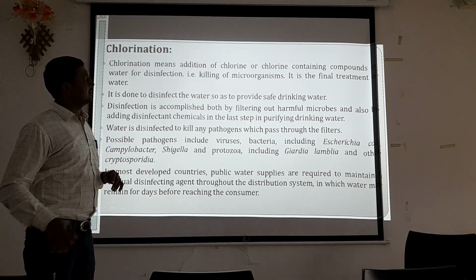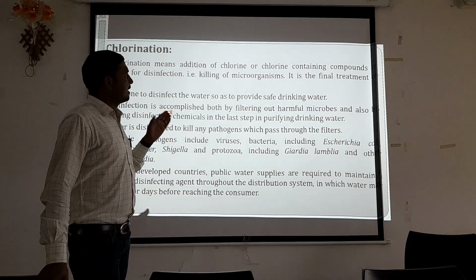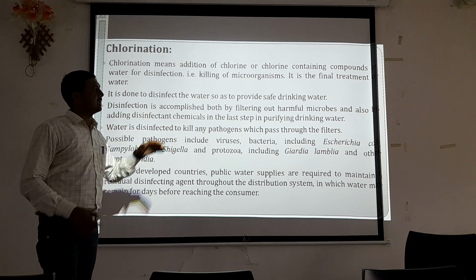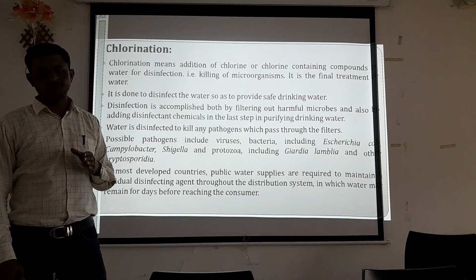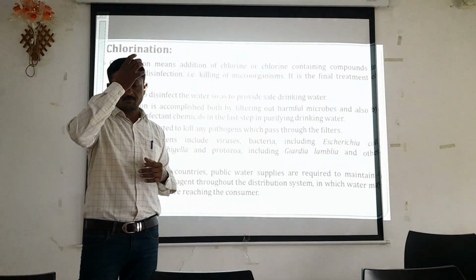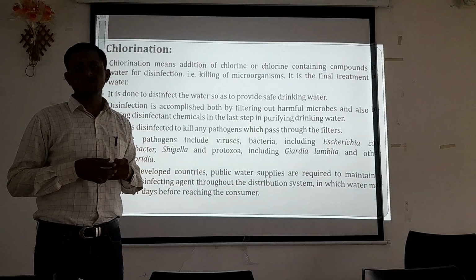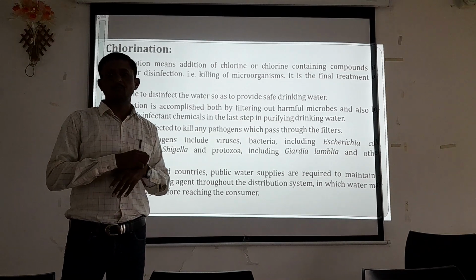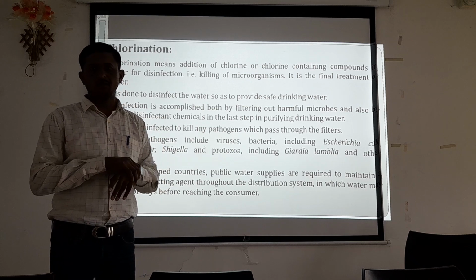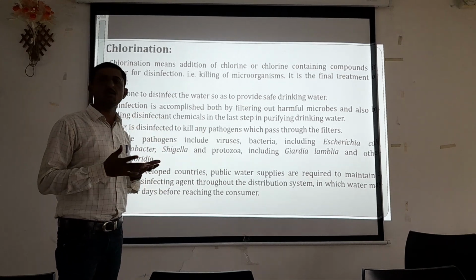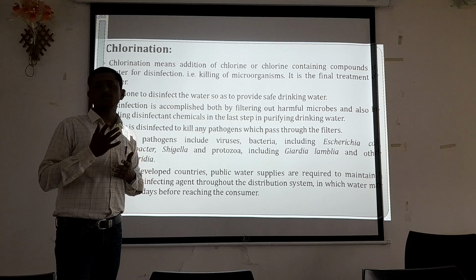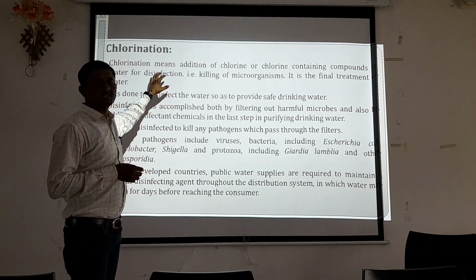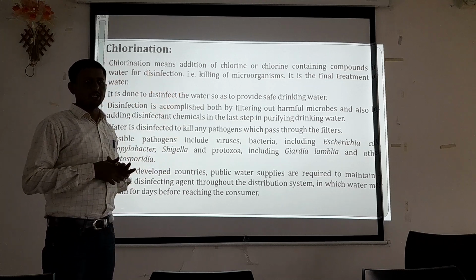Disinfection is accomplished both by filtering out harmful microbes and by adding a disinfectant chemical in the last step of purifying drinking water. Before the chlorination process, we have used different aeration methods, the sedimentation process, and coagulation and flocculation processes. Again, that treated water is passed through a filtration tank, that is a slow sand filter or rapid sand filter. By using those methods we have removed over 90% of impurities from the water, and the remaining substances we have to remove by means of chlorination.